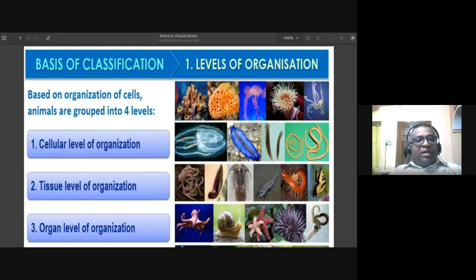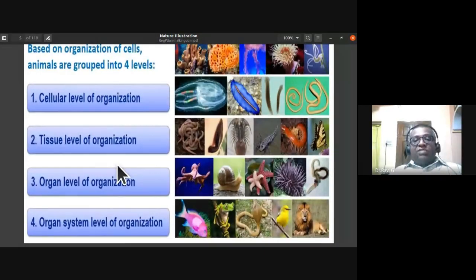Based on organization of cells, this is a very interesting topic that we are going to study. Animals are grouped into four levels: cellular level of organization, tissue level of organization, organ level of organization, then organ system level of organization. The cellular grade of organization, an example is phylum Porifera.